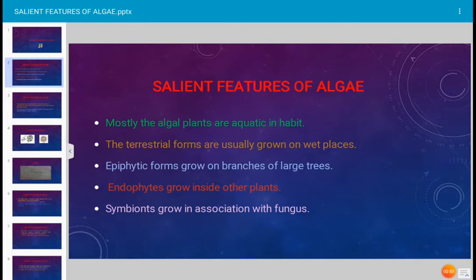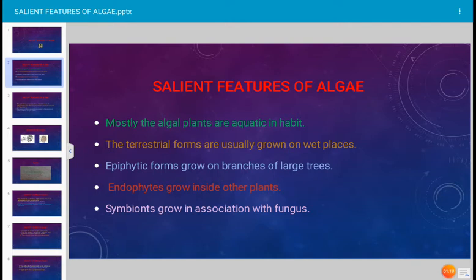Epiphytic forms of algae, that means epi means upon, phyta means plant. The algal flora which grow on the branches of large trees, that is described as epiphytic algae. And some algal flora, especially the members of cyanophyta, they are endophytes. Endophytic algae, they grow inside the other plant, inside the root of other plant or thallus of other plant.